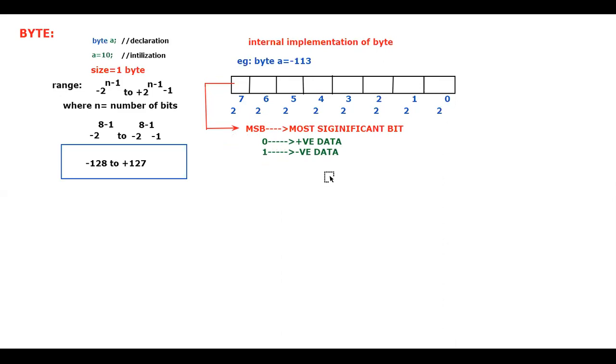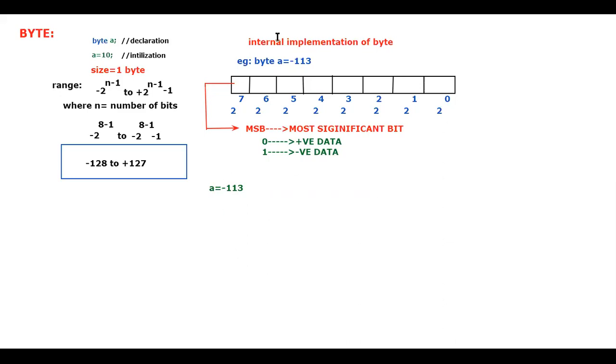Is that clear? So tell me how you are going to store this minus 113. Let me explain with an example again. Let's consider a equals minus 113. When you have this negative number, first you are supposed to convert it into the positive number. How do you convert it? You should be dividing by 2.